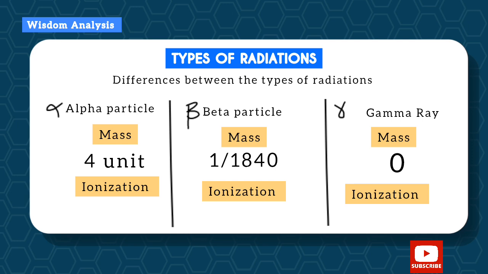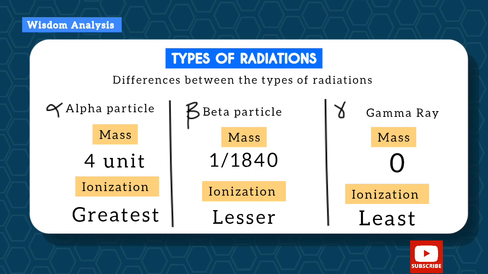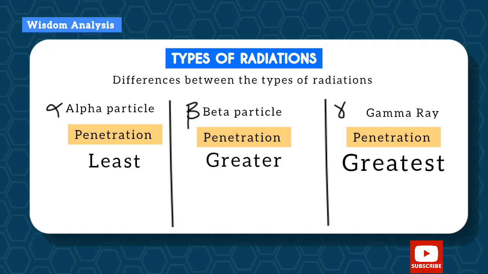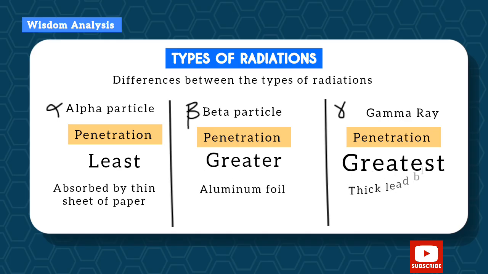Now, in terms of ionization power, the alpha has greatest ionization power, beta is lesser, and gamma is least. Now, in terms of penetration, that is penetration through obstacles, how the rays pass through obstacles. Alpha is least, then beta is greater, and gamma is the greatest. So alpha is absorbed by just a thin sheet of paper, beta is absorbed by aluminum foil, while gamma is absorbed by a thick lead block.